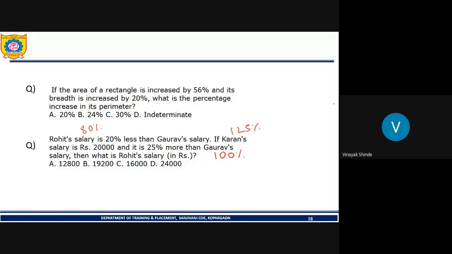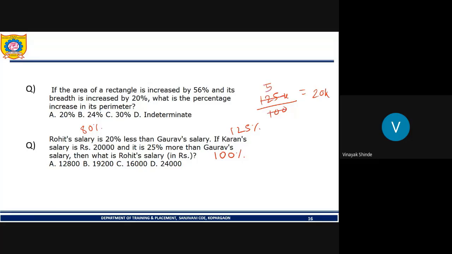So what is Rohit's salary? We know that the current salary is 125% of Gaurav's salary. So 125% of X is equal to 20K. So what will this be?